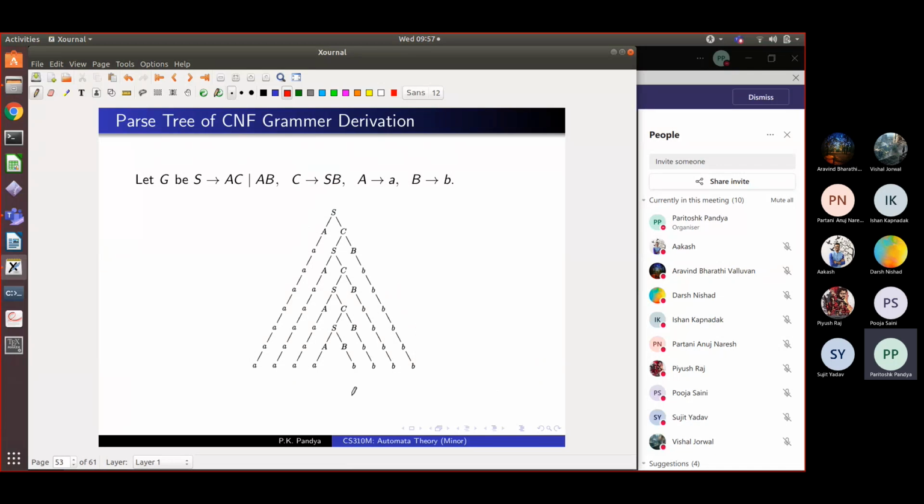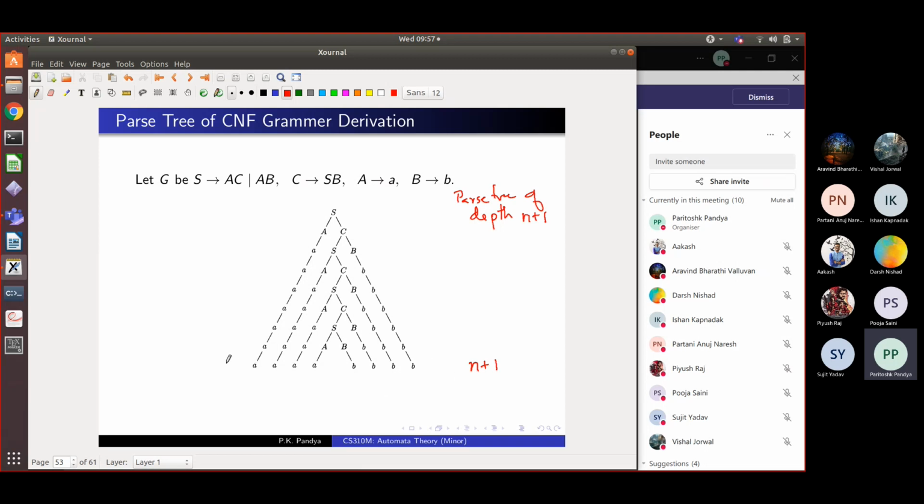Now I want to talk about some property of such a parse tree. So suppose I have a parse tree of depth n+1. So it has n+1 levels. So this is the n+1th level. How long can this word be? A parse tree of depth n+1, or level n+1, where the grammar is in Chomsky normal form. How long can this word be?